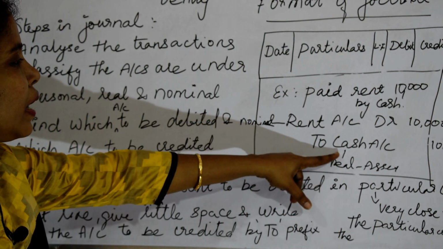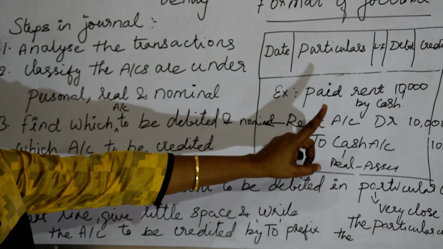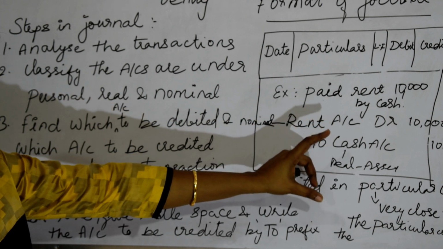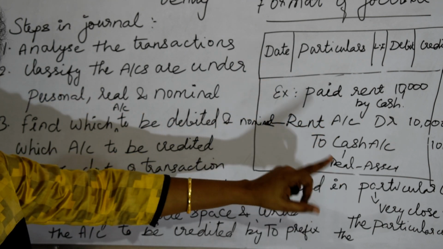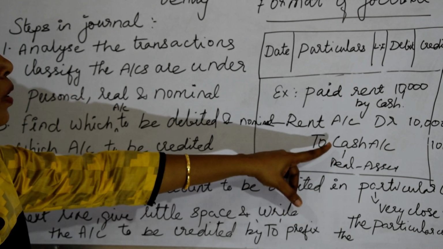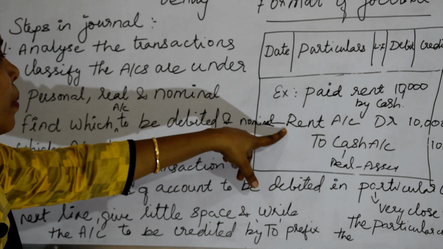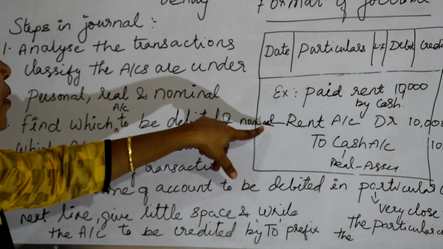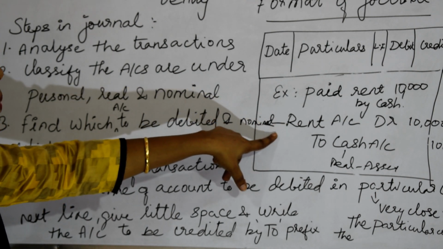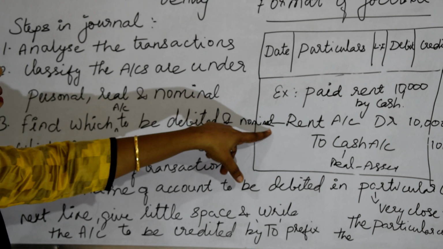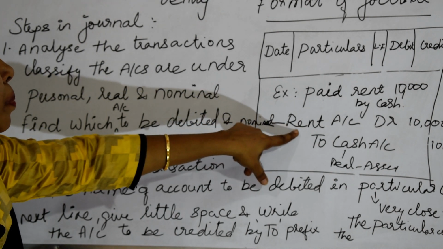Real accounts include cash, stock, machinery and furniture, things which are tangible and intangible. So debit the receiver; here the nominal account is the receiver. Debit all expenses and losses. So we are debiting the expense, and the expense is the rent.